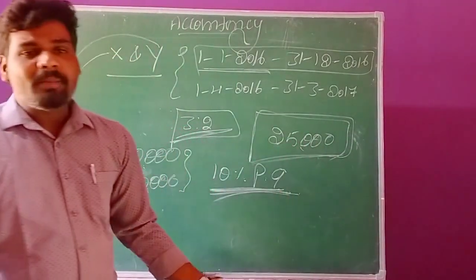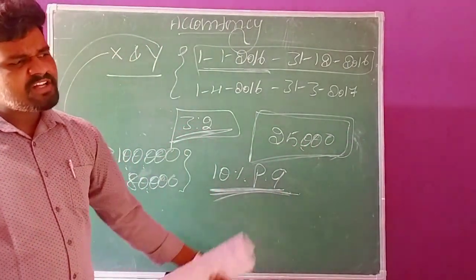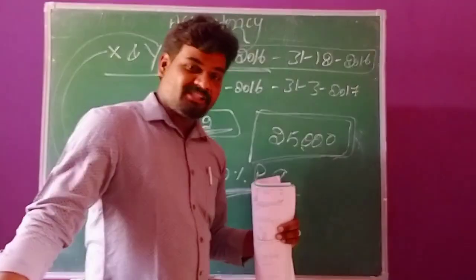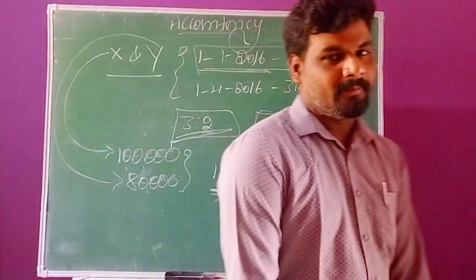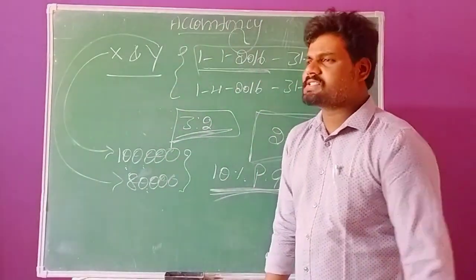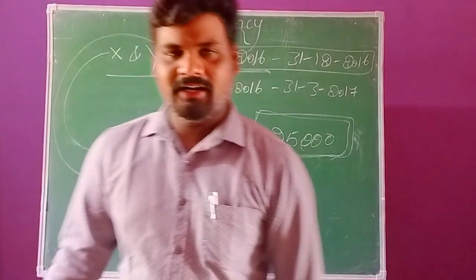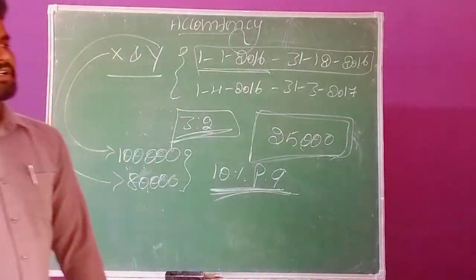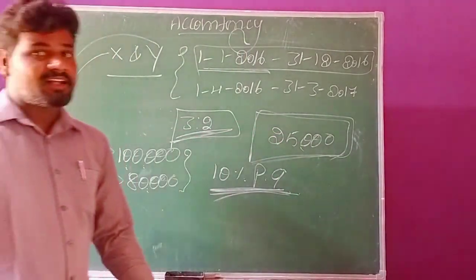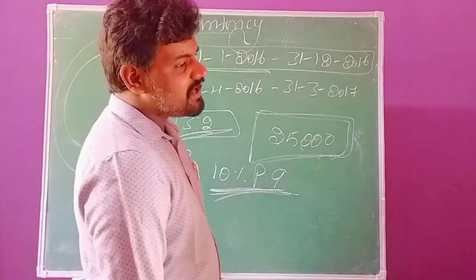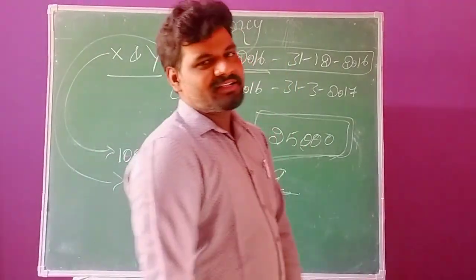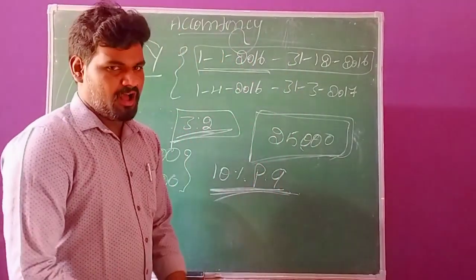Commission payable to Mr. X. First of all, commission is an expense to the business organization. All the expenses we can record on the debit side only. So commission to X, this is the annual commission, and we can record it on the debit side of the appropriation account.